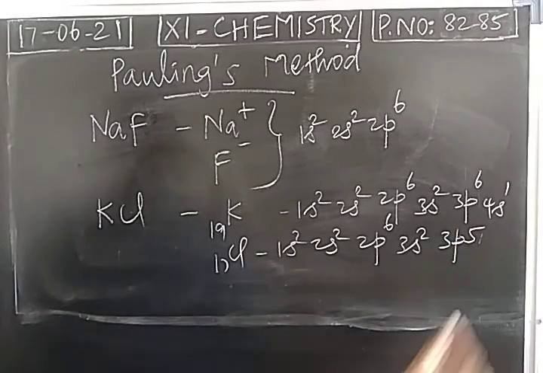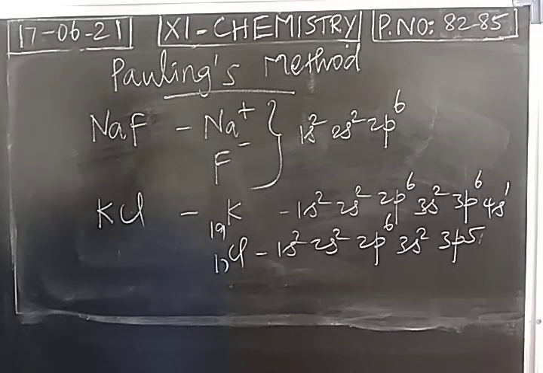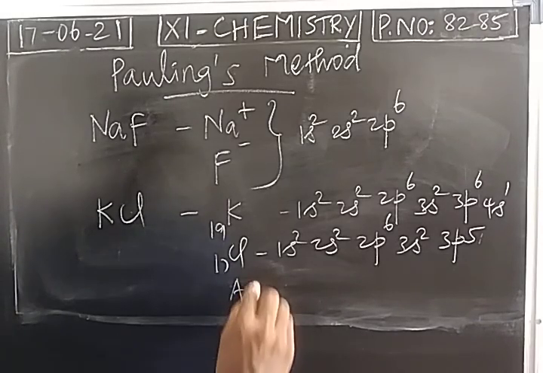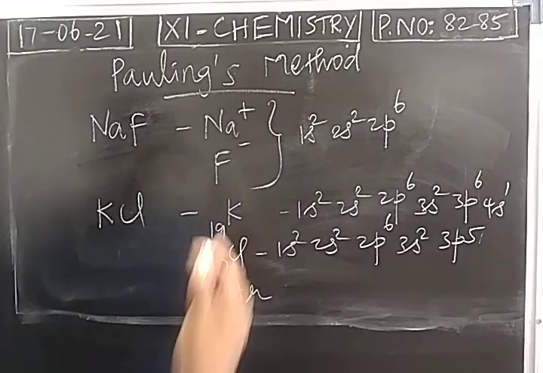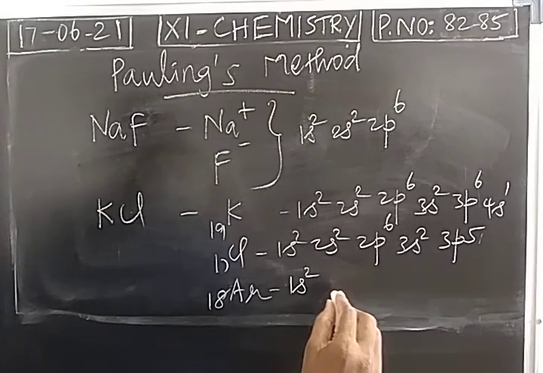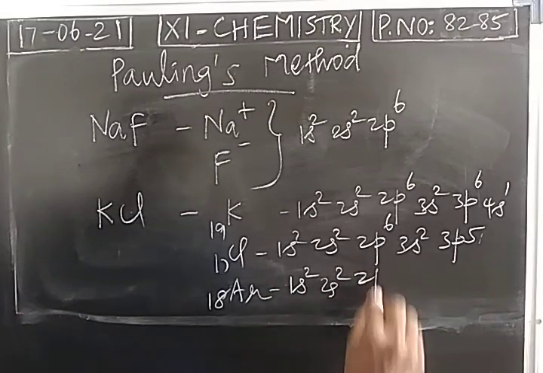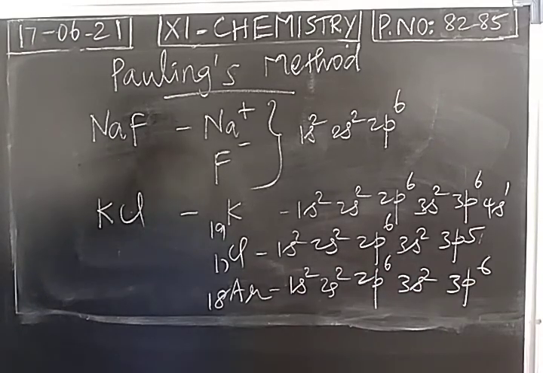So both the configurations indicate that they are unstable in nature. To attain the electronic configuration of the nearest noble gas, argon. Argon is the nearest noble gas for potassium as well as chlorine. The electronic configuration of argon is 1s2, 2s2, 2p6, 3s2, 3p6. So this is the stable electronic configuration of argon.